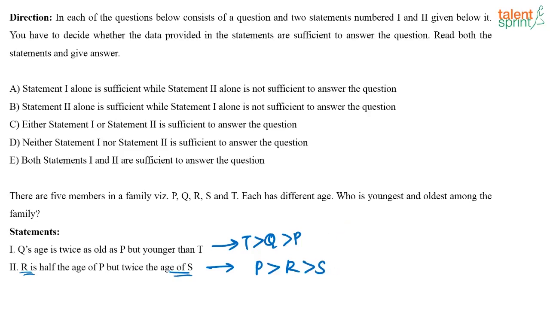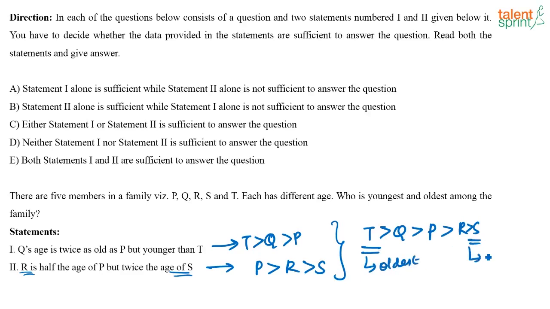Using the second statement alone also, I cannot say who is the eldest and who is the youngest. But if I combine these two statements, what do I get? I get T greater than Q greater than P greater than R greater than S. So here the oldest person is T and the youngest person is S. So the correct answer here is option E. Both statements 1 and 2 are sufficient to answer the question.